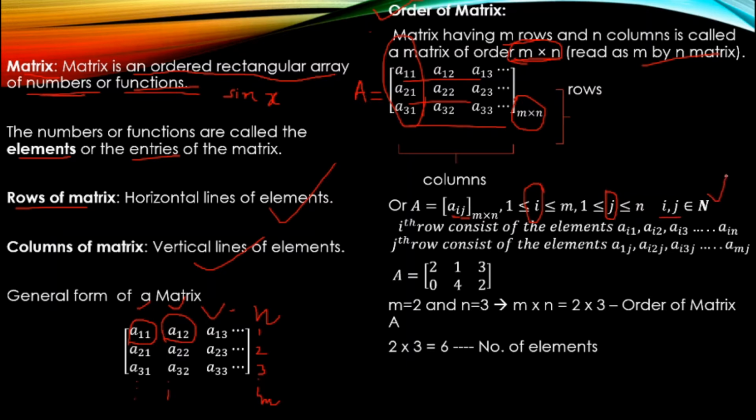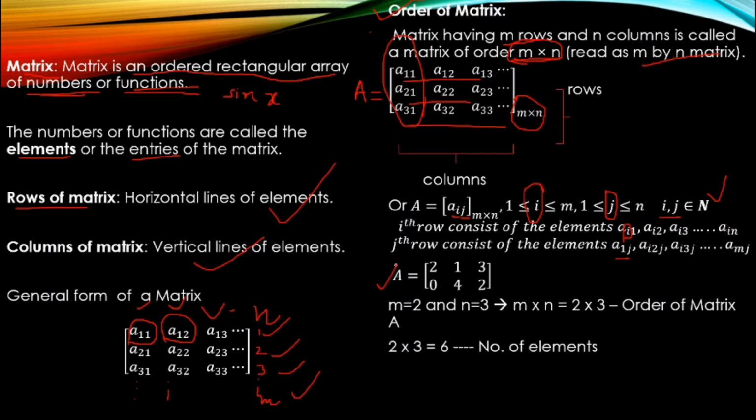Why? Your rows are first row, second row, third row, right? First row, second row, third row, mth row, these are all natural numbers. You can't say 0th row. In the same way for columns: first column, second column, third column, nth column. The ith row consists of the elements Aij, and this i can take any natural number. Here also the jth column consists of elements A1j.